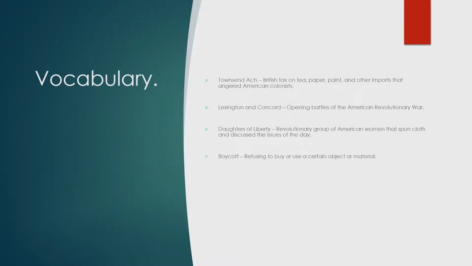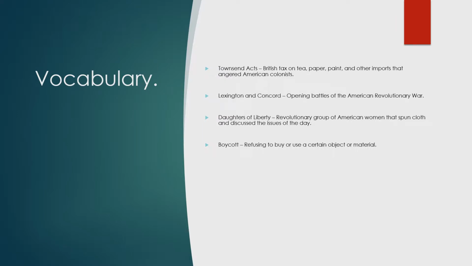Okay, a couple of vocab words here. We have the Townshend Acts. These were the British tax on tea, paper, paint, and other imports that angered American colonists. Lexington and Concord were the opening battles of the American Revolutionary War. The Daughters of Liberty were a revolutionary group of American women that spun cloth and discussed the issues of the day. Boycott is refusing to buy or use a certain object or material.